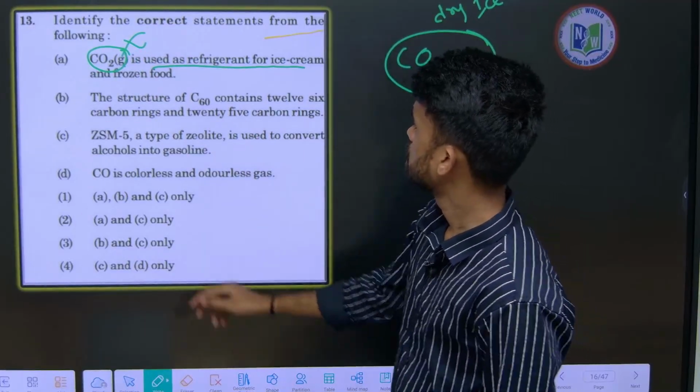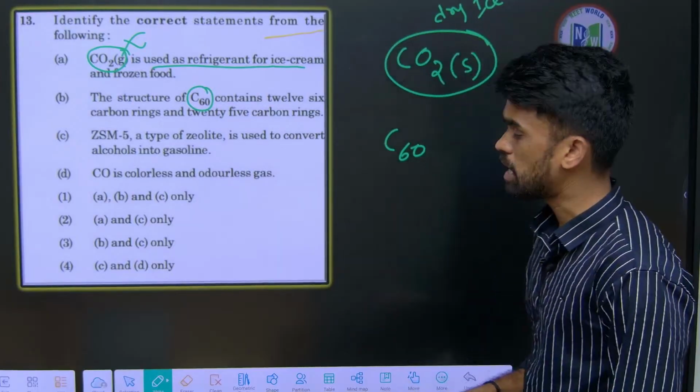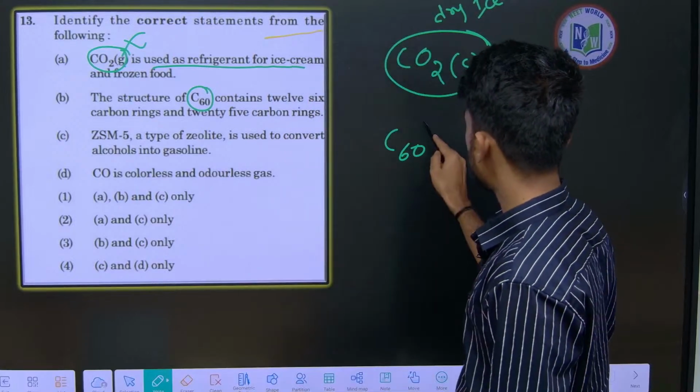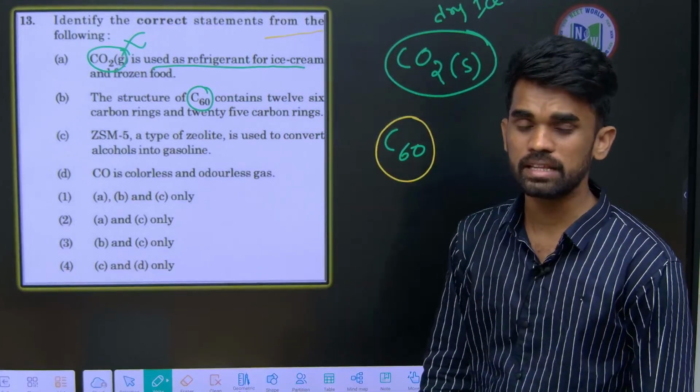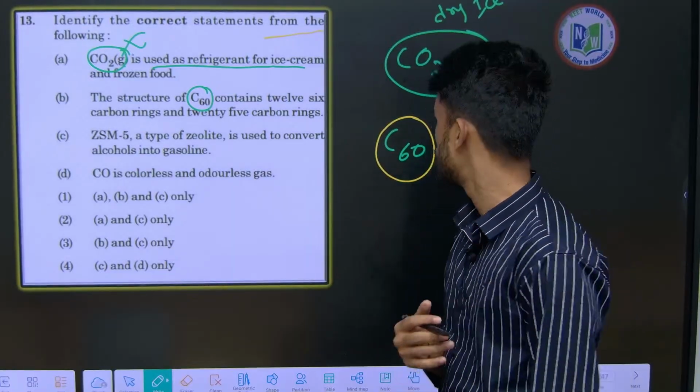Okay. Next, structure of C60. So we are talking about C60 fullerenes now. They are used like nanotubes for cancer therapy and so on. We will be studying them as Buckminster fullerene, right? Like a football-like structure, right?